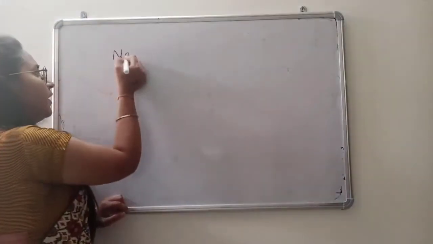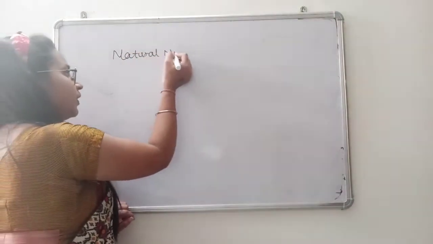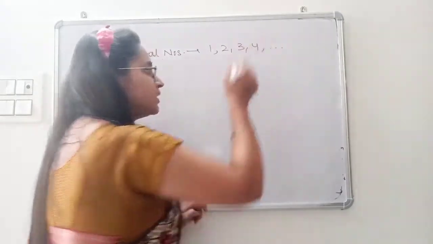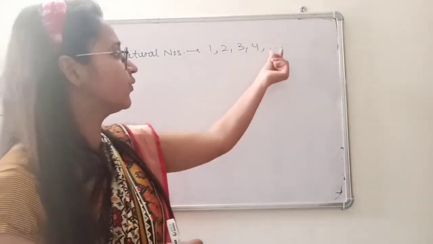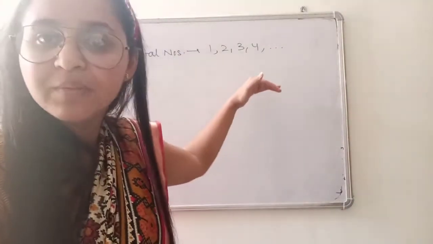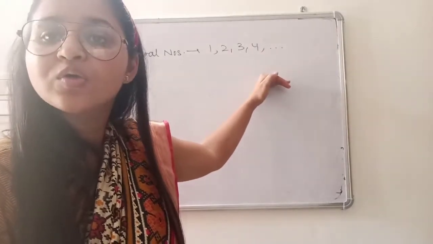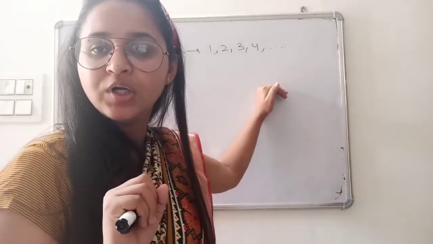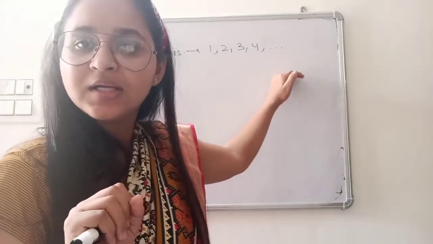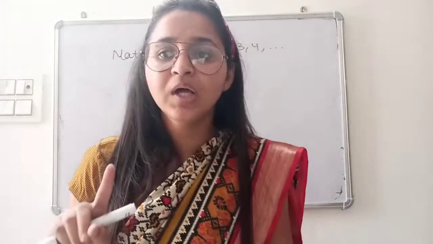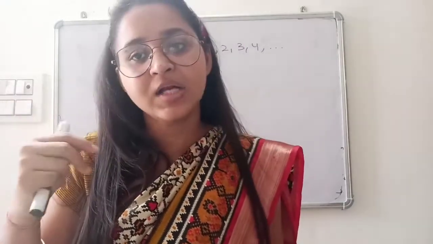So I am writing natural numbers starting from 1, 2, 3, 4, and these three dots mean these numbers go on infinitely. It means these numbers never end. If I ask whether there exists a largest natural number, no, there is no largest natural number, because when I give you the largest natural number, you will add 1 to that number and obviously you will get the next larger number.